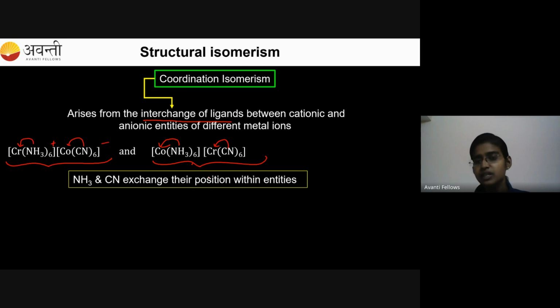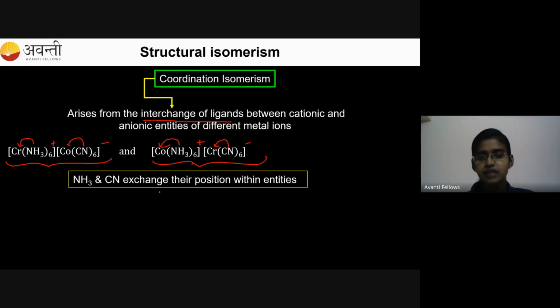So what happened here? I have changed the metal ion to make you note down that the cation always comes first. That's why I have interchanged the metal atoms here. But actually, ligands are getting interchanged between the cationic and anionic system. NH3 and the cyanide exchange their positions within the entities to give this coordination isomerism.